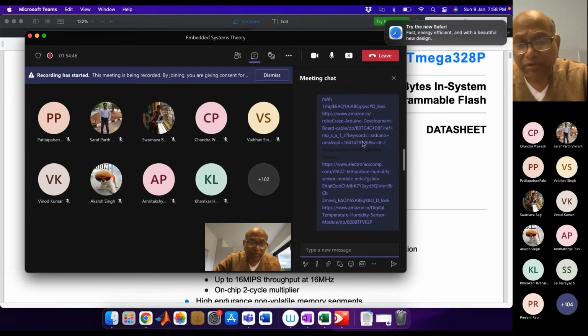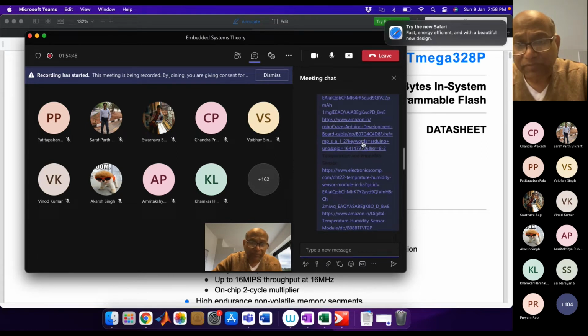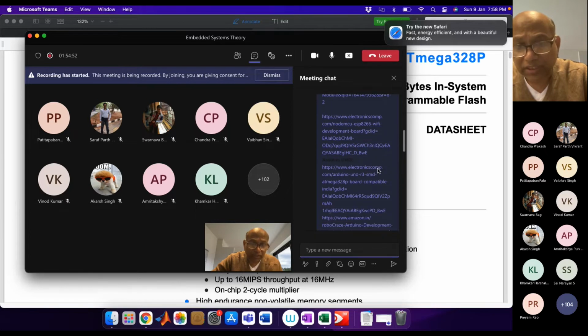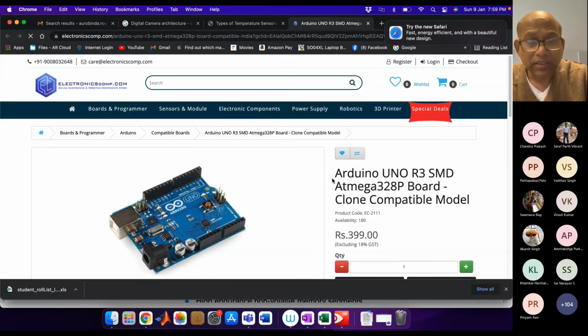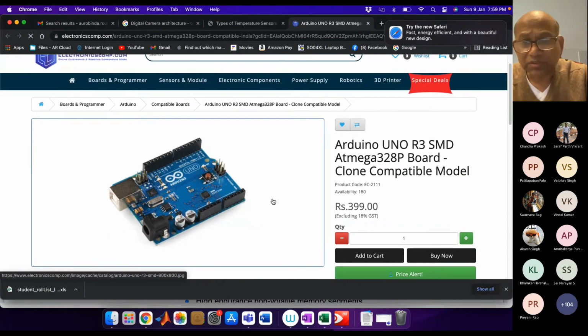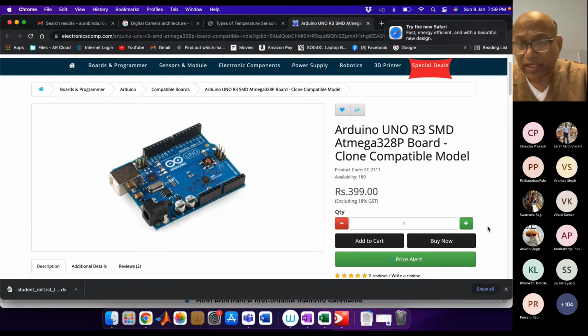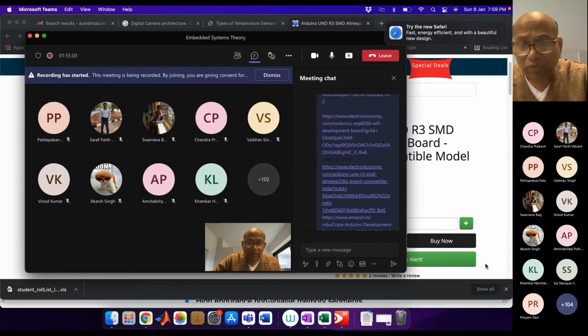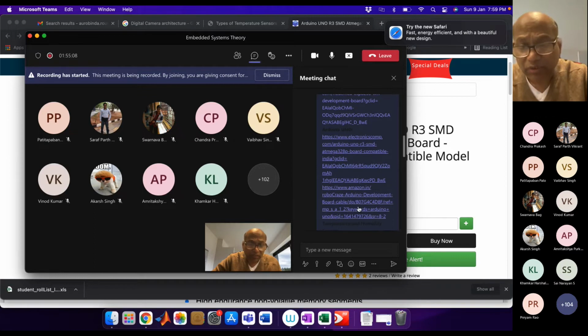If you are really motivated to do something, buy this Uno board, this is the one. You can see there are two versions of this. One is the 328P board. Then there is one more board, I think from Amazon. The Amazon board is a little sleek, small thing. This is the one, I think.